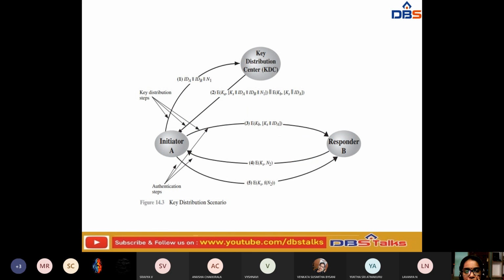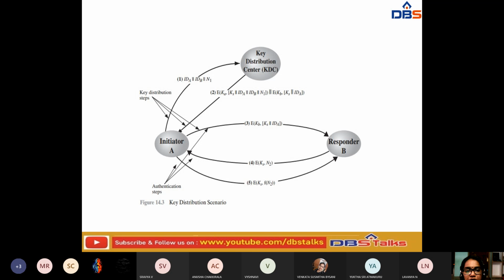So if you have observed, this is the key distribution. From this key distribution center, it is going to distribute the key. If you have observed this one, from this, this is the initiator. Initiator means the person who is going to send the message. Responder means the person who is going to receive the message here. So the initiator is going to request a new key from the key distribution center.